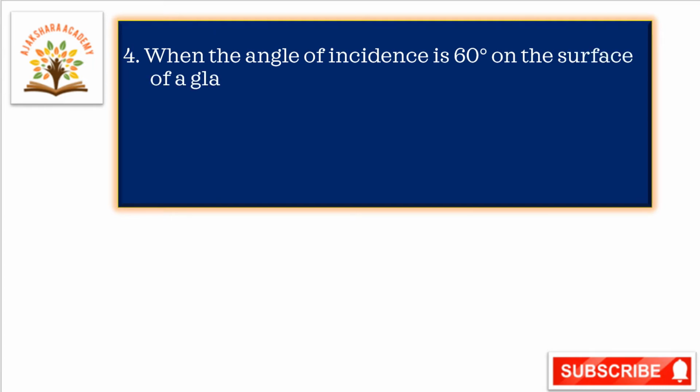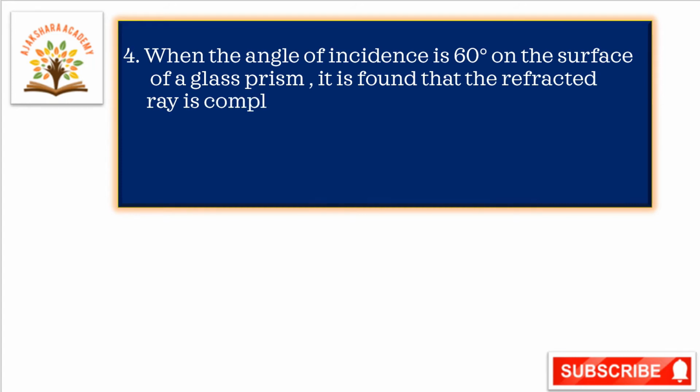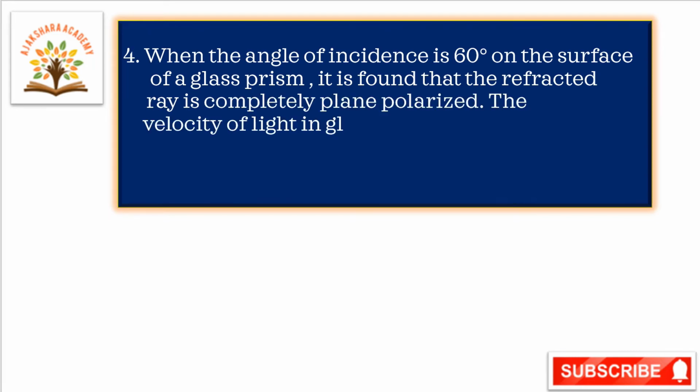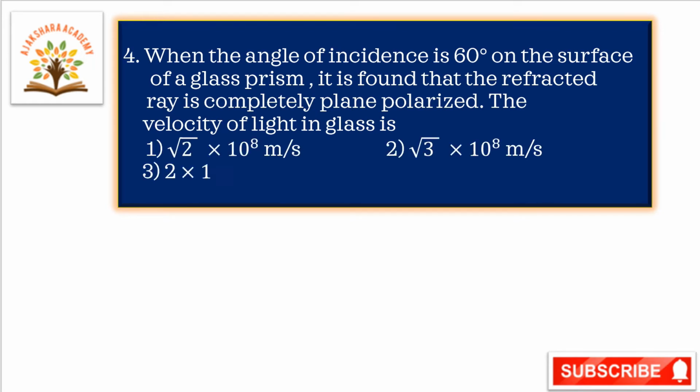When the angle of incidence is 60 degrees on the surface of a glass prism, it is found that the refracted ray is completely plane polarized. The velocity of light in glass is, here we have to calculate the velocity of light in glass. Let us go to the solution.